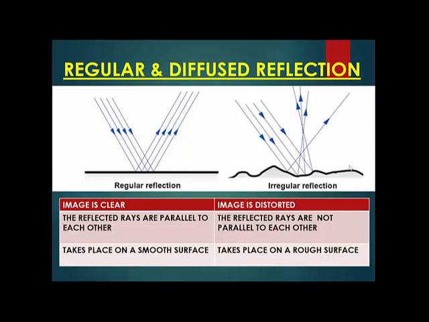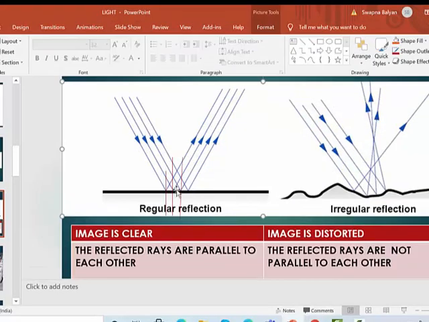We discussed the laws of reflection of light, isn't it? Light will always follow those laws. So what are those two rules? I is equal to R, and all the three rays will always fall at the same point of contact, isn't it? So now let's see what happens in the case of an irregular reflection.